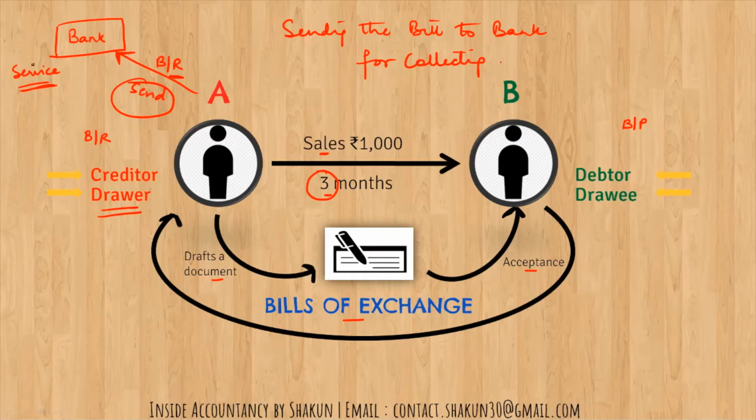In discounting, the bank pays the money on the same date. For example, if the date of the bill was 1st Jan, and on 1st Jan only the drawer discounts it with the bank, so on 1st Jan only the drawer will get the money. But here in this case, when you send it to the bank for collection, the drawer is not going to get the money on 1st Jan, but the drawer's bank account will be credited only after a period of 3 months when the due date comes.